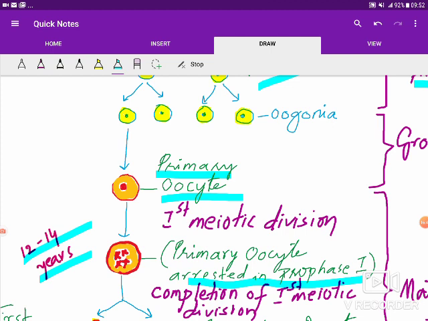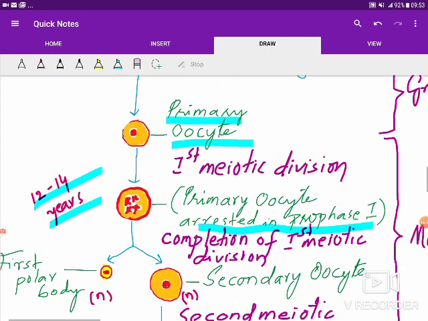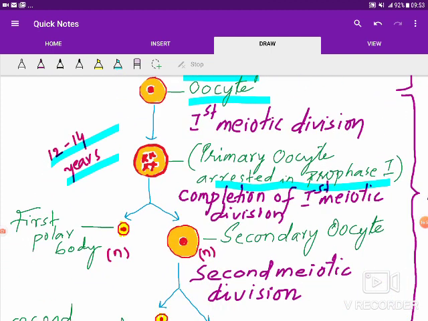Only after reaching puberty, the primary oocyte completes its first meiotic division to form the secondary oocyte. Now here one more difference you see, that this division of the primary oocyte by first meiotic division is unequal.